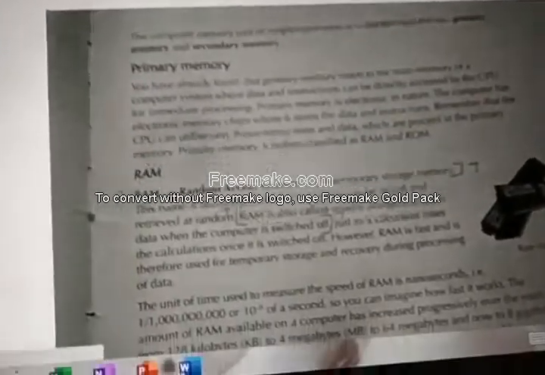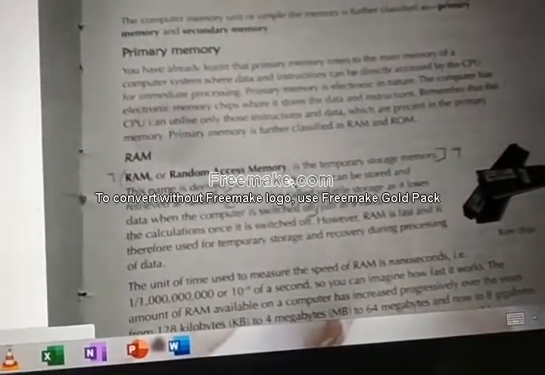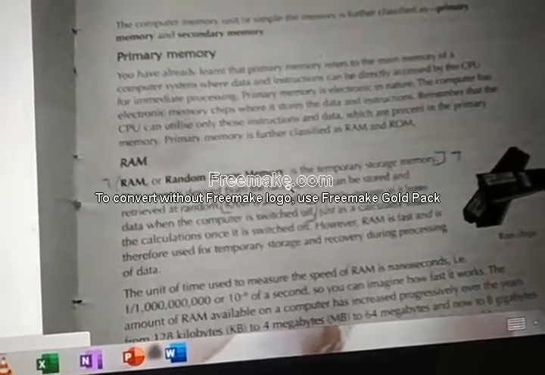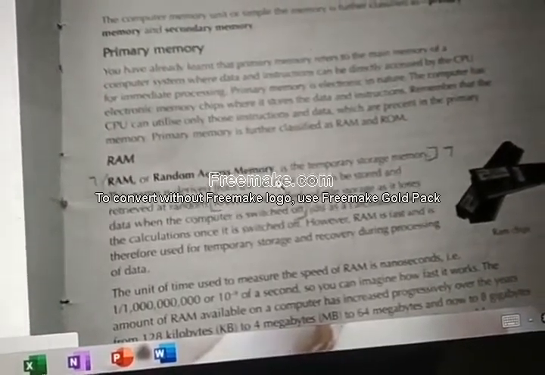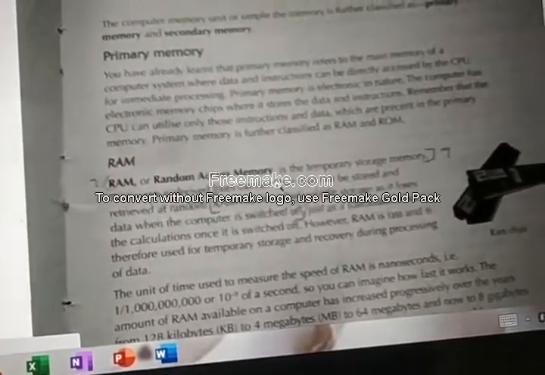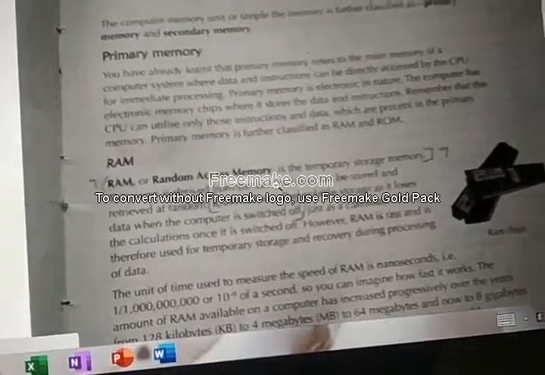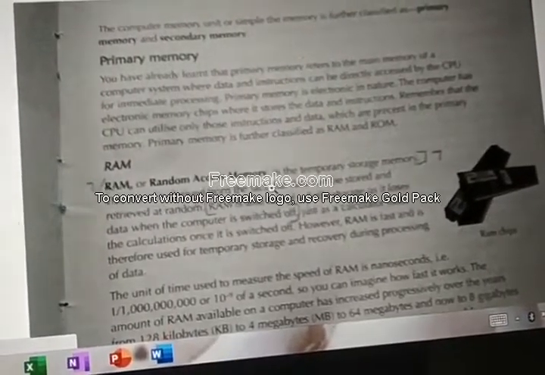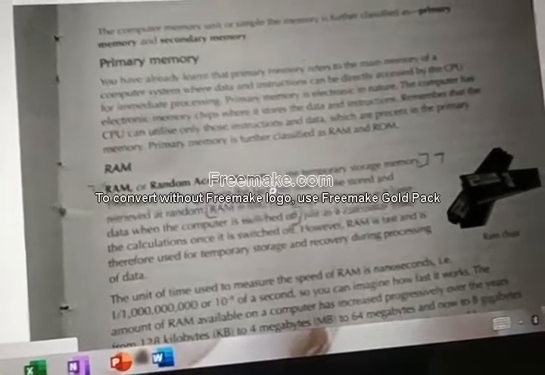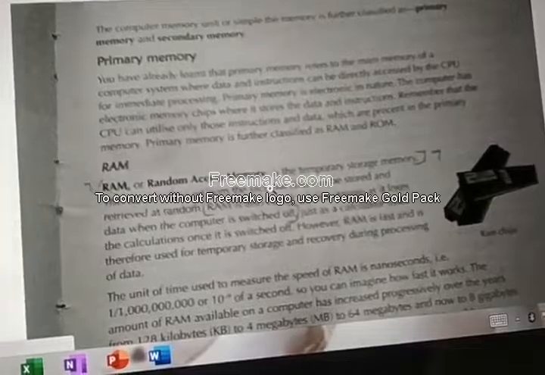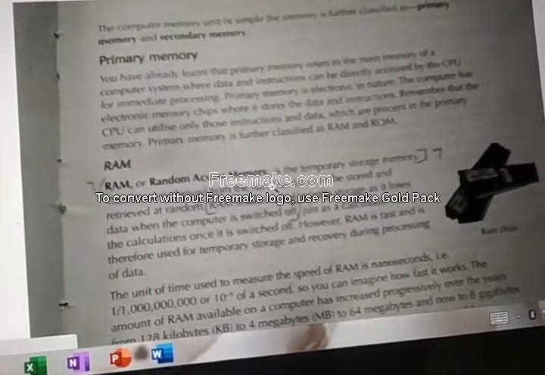Now you can ask, why can't it be done directly from hard disk? If you do it from the hard disk, the process will become very slow, because hard disk is not very fast compared to the processor. Hard disk is much lower in speed compared to the processor, but RAM, primary memory, is more or less equal in speed to the processor.